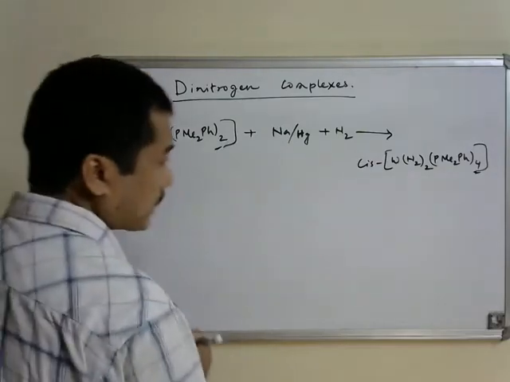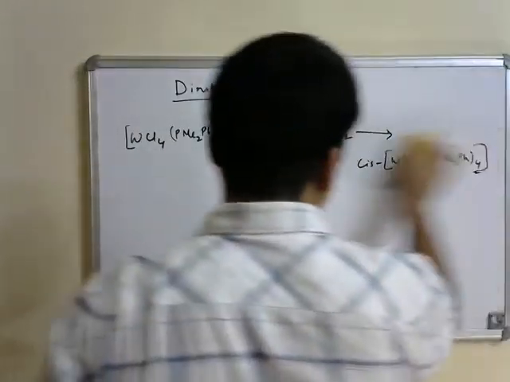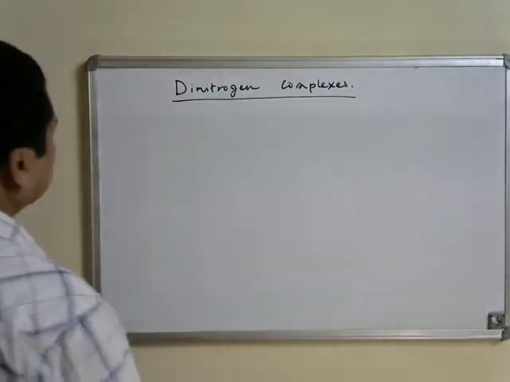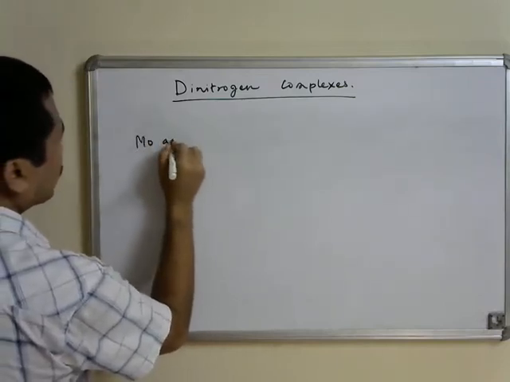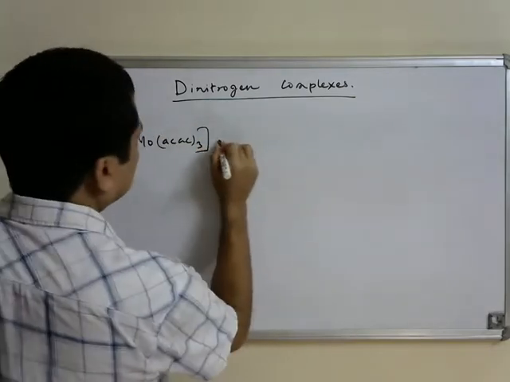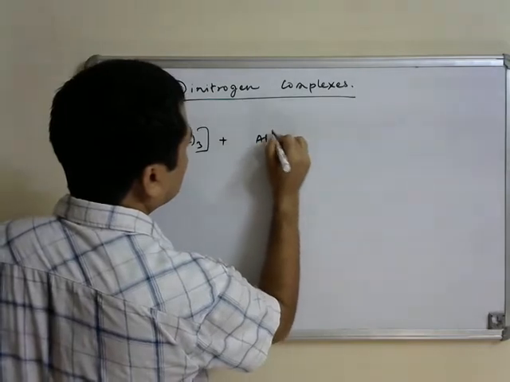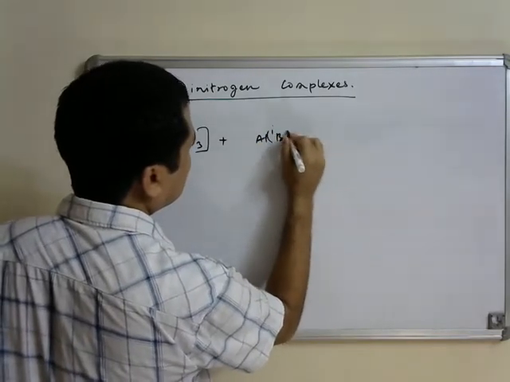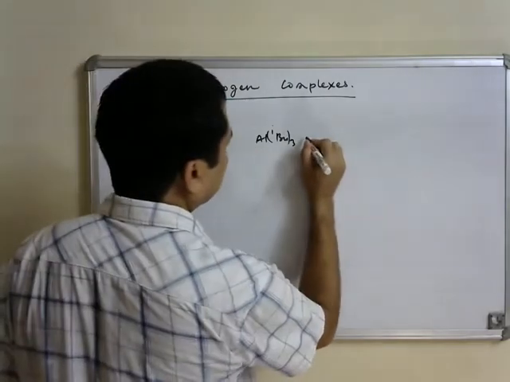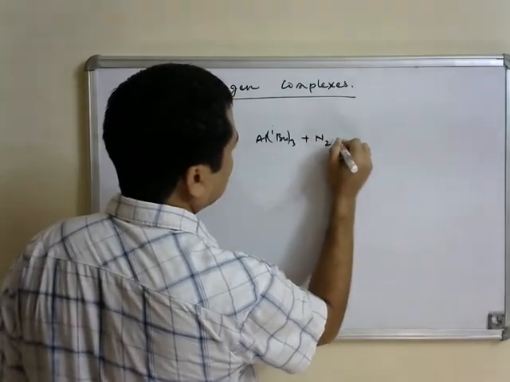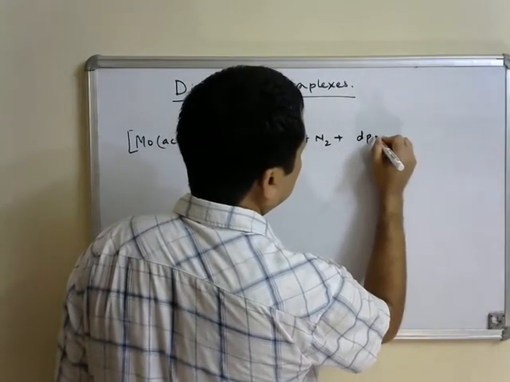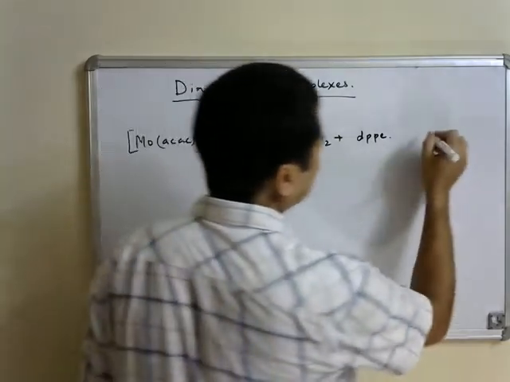And one example where you can see how one can use alkyl aluminiums as reducing agent is, you can start with molybdenum acetylacetonate and then use triisobutyl aluminium as the reducing agent here under N2 atmosphere, and also a co-ligand is used, that is diphenylphosphinoethane. We have seen this ligand earlier.